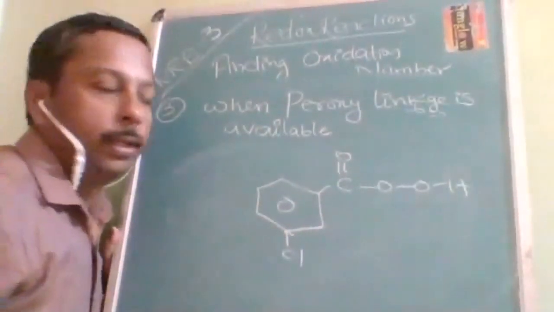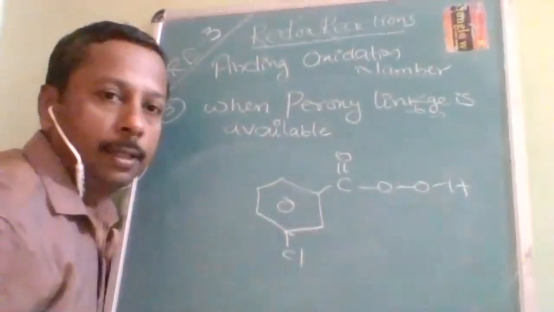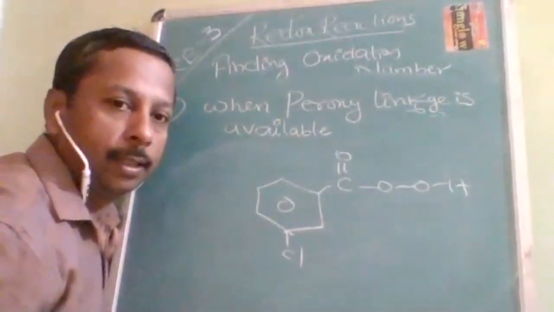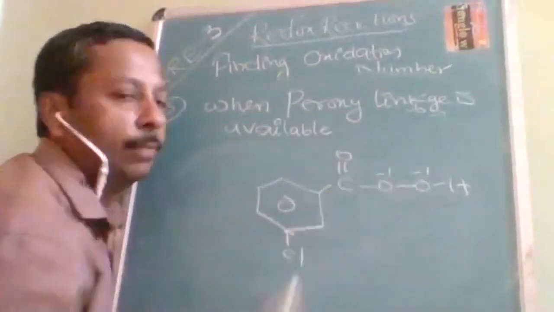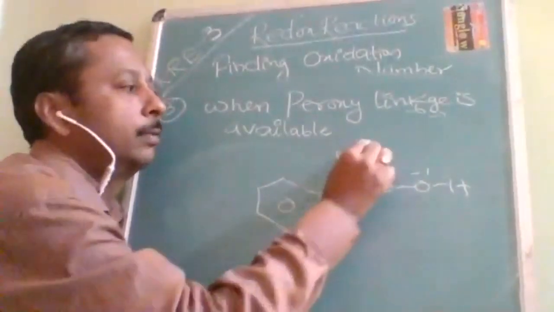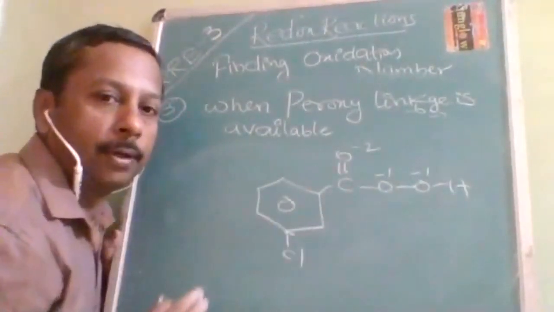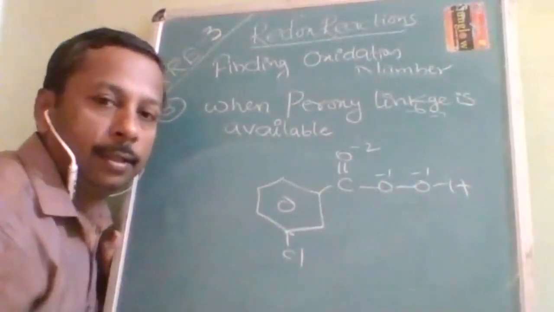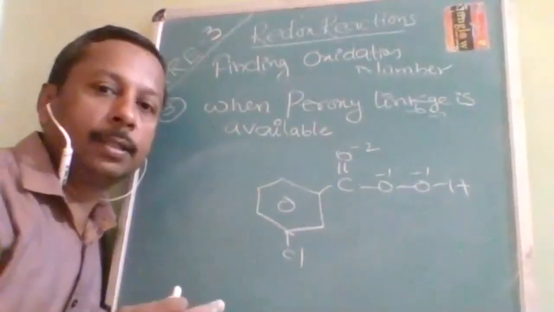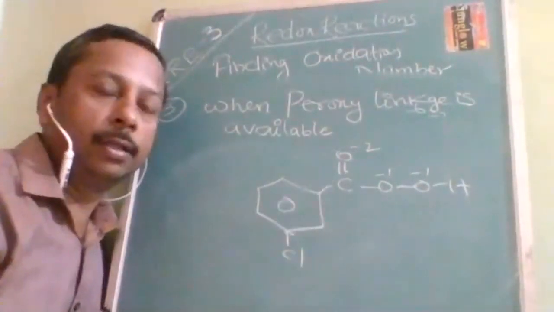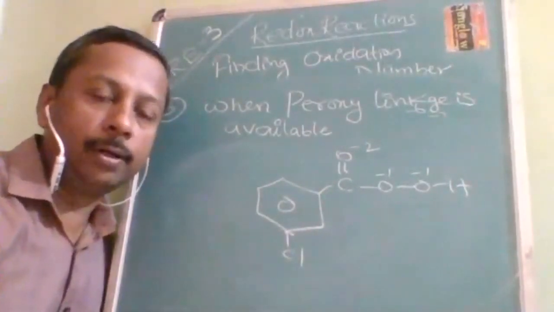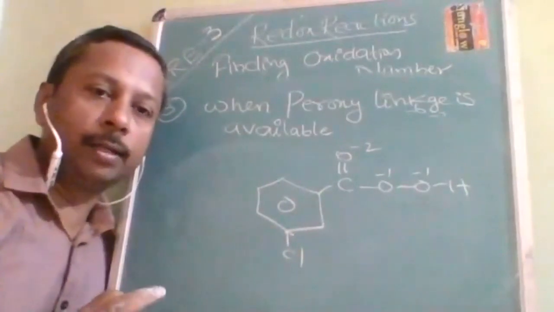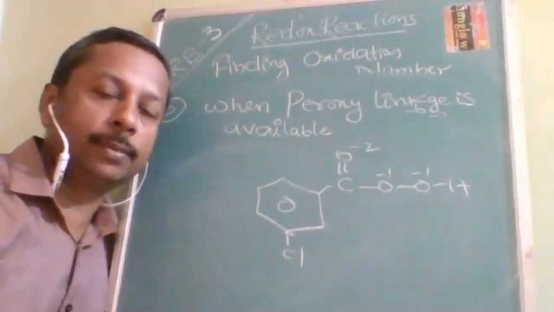Here this is called a peroxy linkage. Whenever an oxygen is combined with another oxygen, you should write it as -1 and -1. This is -2. So by the normal method, it is going to be -6. Accordingly, you will assign the oxidation number of this carbon. So don't get into the trap. If all oxygens are written together, it does not mean that all of them are the same.